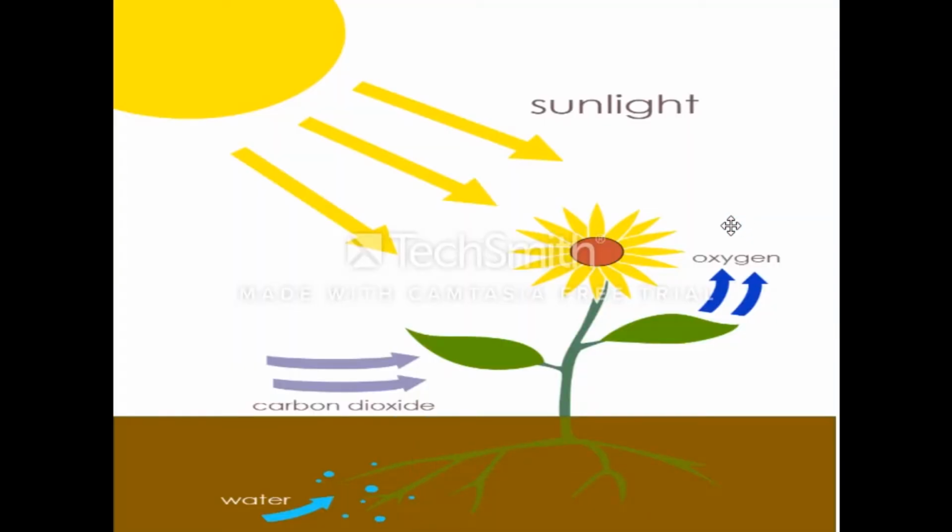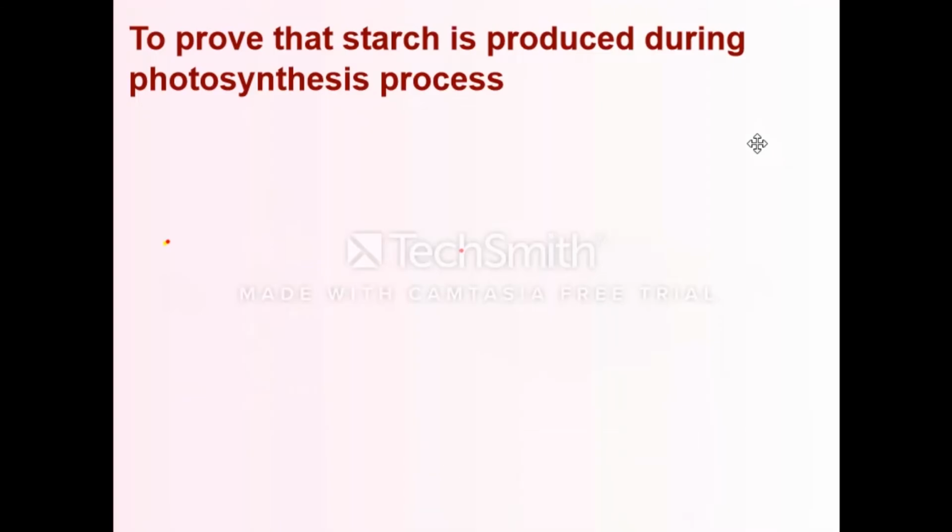Look at this figure. The plants take sunlight, carbon dioxide, and water to produce what? Oxygen gas, sugar, and starch. So the sunlight is very important for plants to make the photosynthesis process.